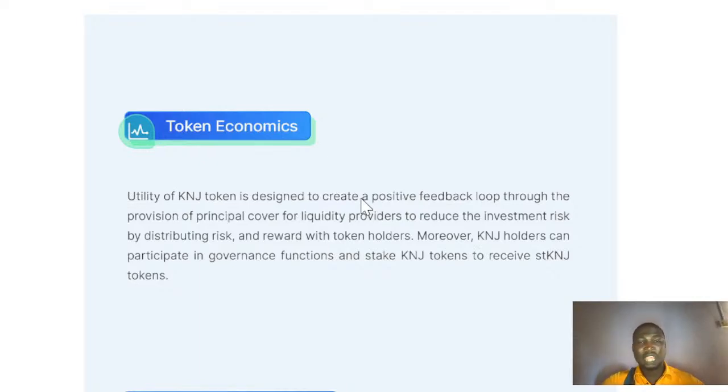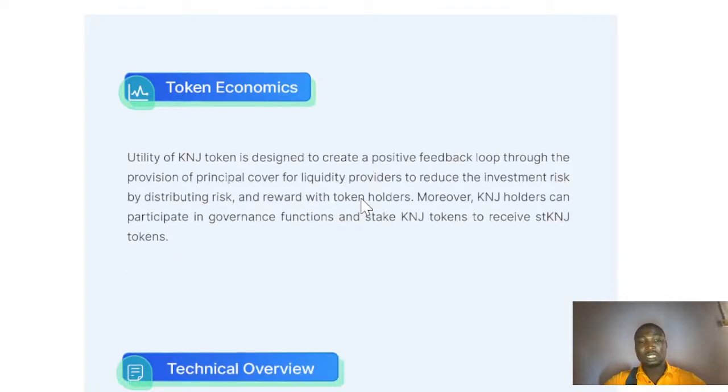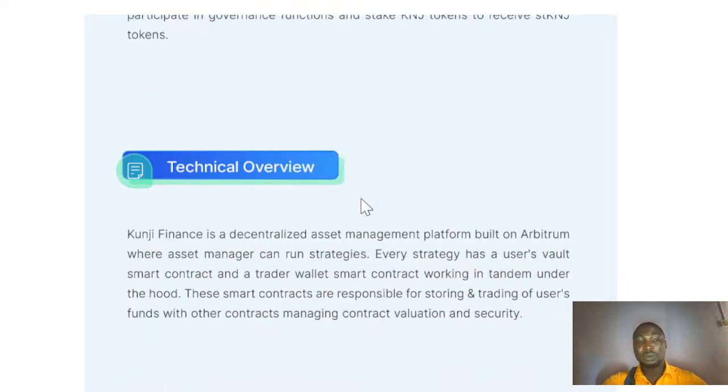Moreover, the KNJ holders can participate in governance functions and stake the token to receive rewards. And also the technical overview about what Arbitrum, which the asset management is being built on, or the way the platform is being controlled.